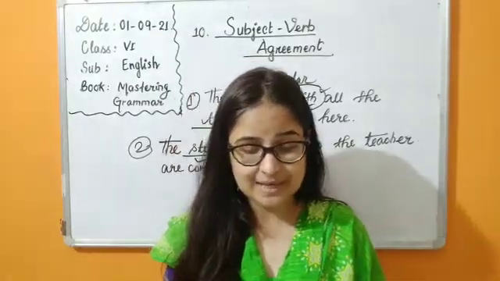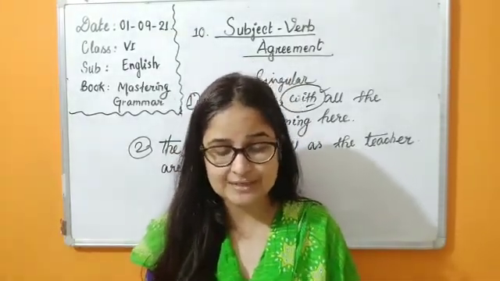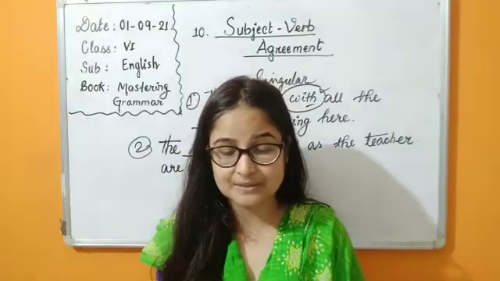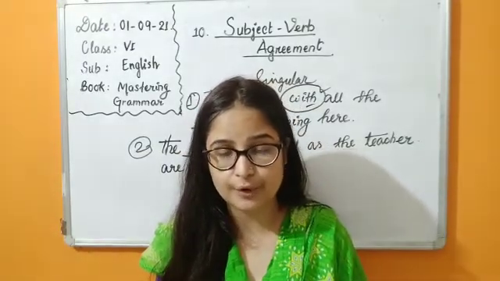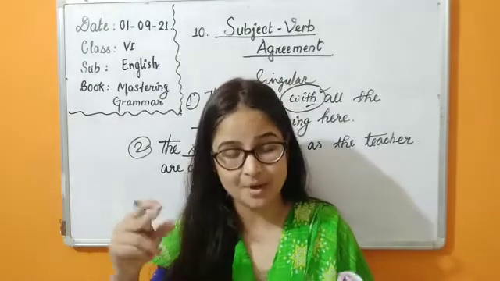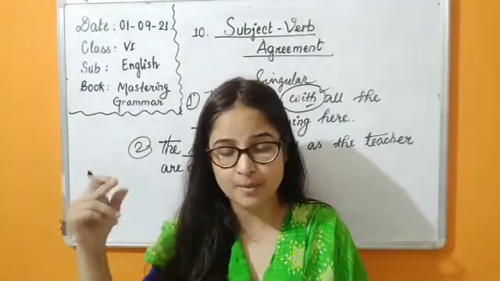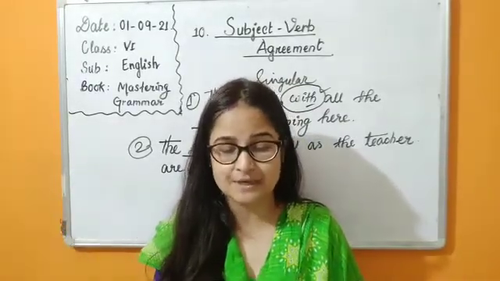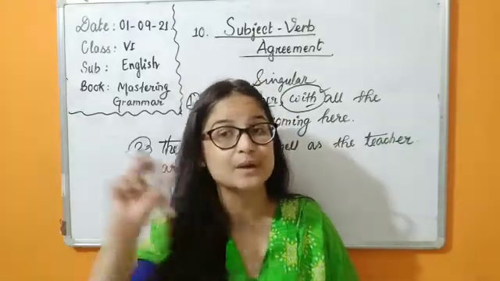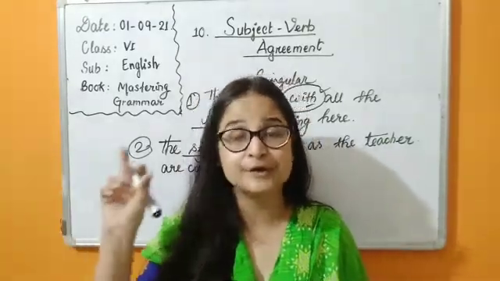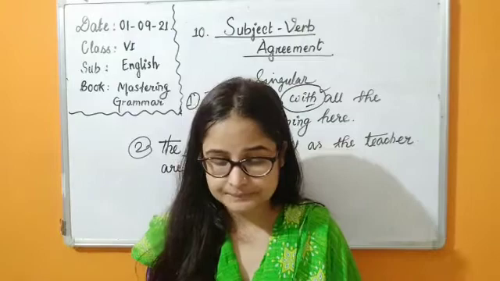You can see the boys, comma, in blue uniform, comma, are my classmates. For the boys we are going to use a plural verb, are.